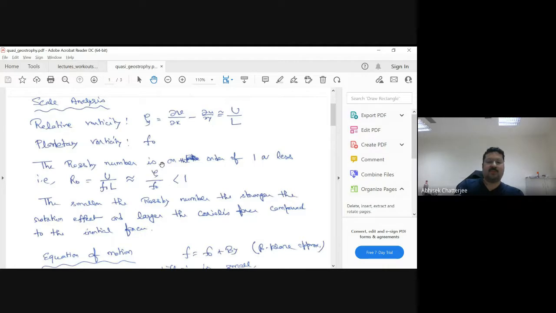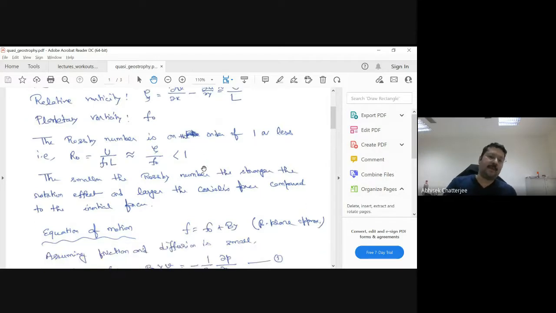The numerator is 10 to the power minus 5 and the denominator is 10 to the power minus 4. So this condition holds, right? Your f naught is at least 1 order of magnitude more than your zeta. So that means you can assume that the conservation of potential vorticity holds true in this kind of flow. Is it okay?